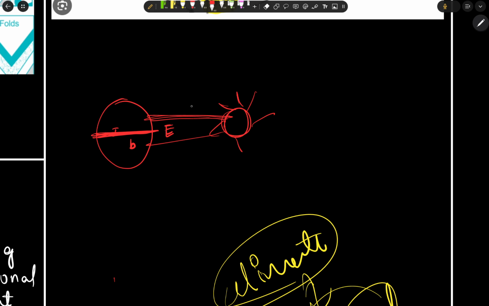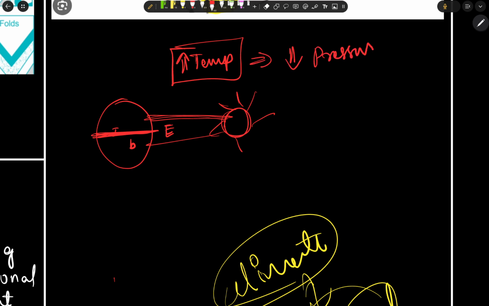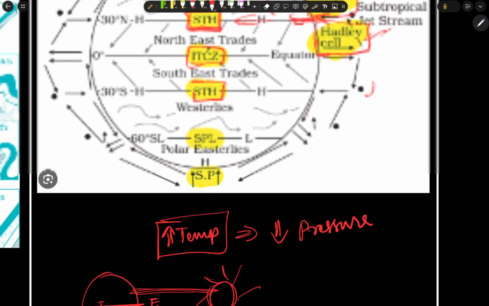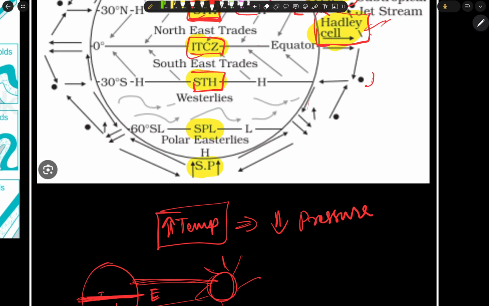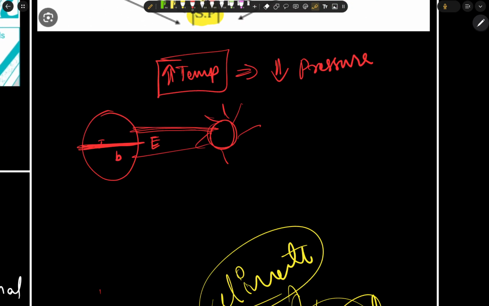Due to the insolation of the sun's rays, the temperature in the region increases, and due to the increase in temperature there is a decrease in pressure. That's why we call it the equatorial low pressure belt.